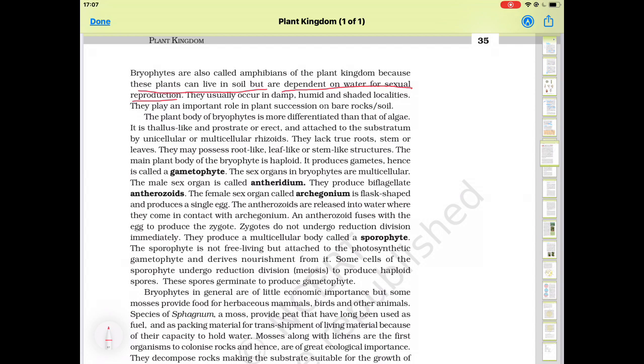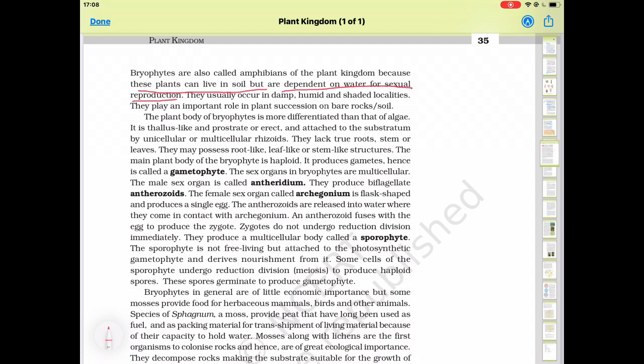The meaning of this is plant succession means evolution. It is considered that earlier only algae were present in the water, but bryophytes are considered as the first land plants. So they play an important role in plant evolution, and in plant succession, in that after bryophytes, next pteridophytes come.